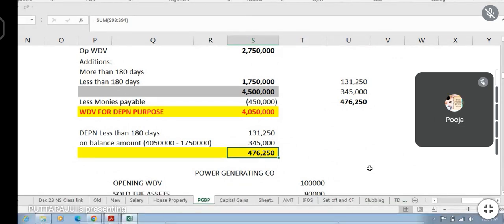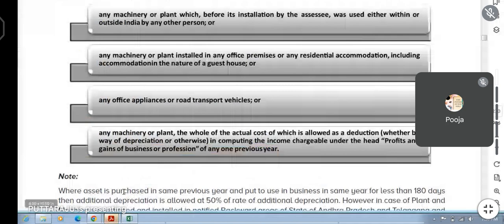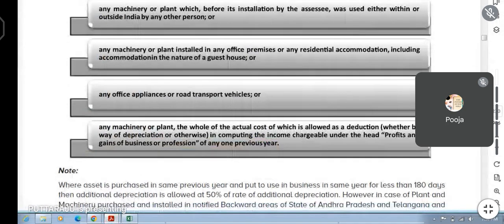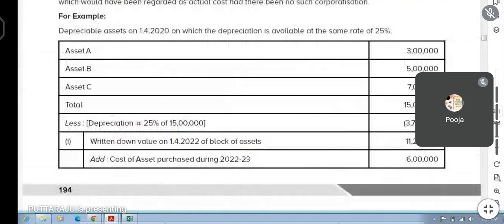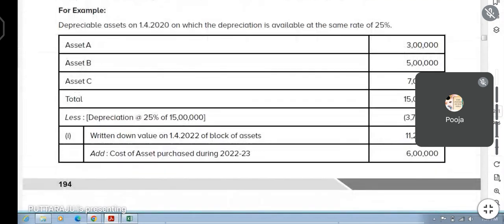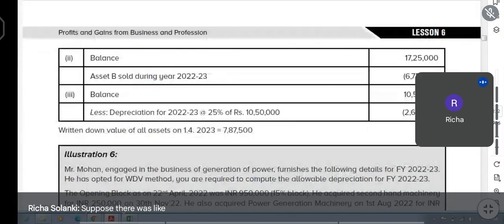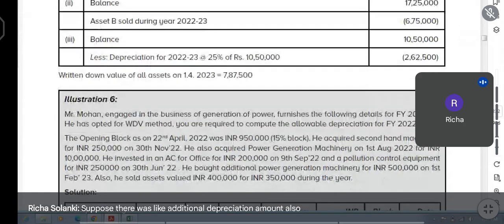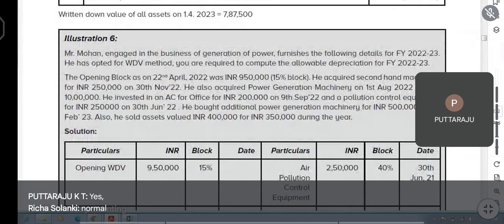Yes, sir. Suppose there was additional depreciation amount also mentioned. So, should we take that amount or the normal depreciation?